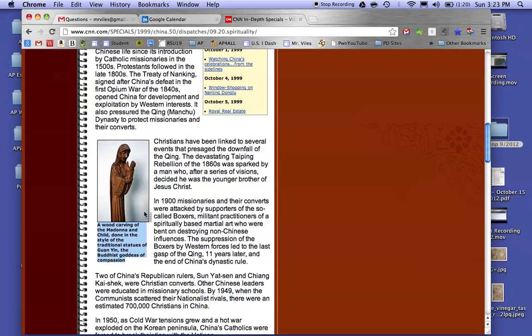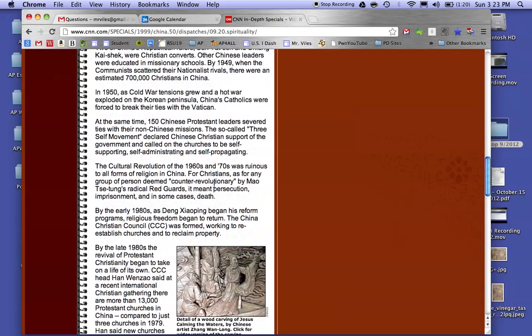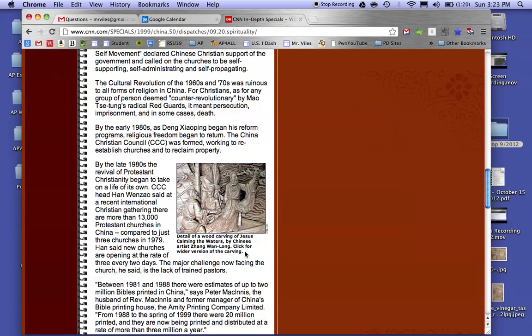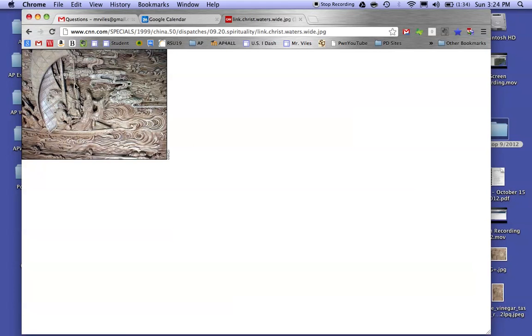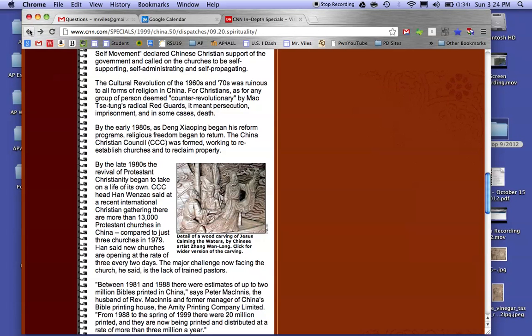syncretism, where you have the Buddhist goddess of compassion, the way that she is normally carved, bringing in the Madonna. I'm just scrolling down, and there's that picture. It's supposed to be Jesus calming the waters, but if we think about the features there, this is very highly syncretized with Chinese culture versus Mediterranean culture, which would have been where Jesus would have parted waters or performed miracles in any case. However, I'm getting a little lost in the topic here.